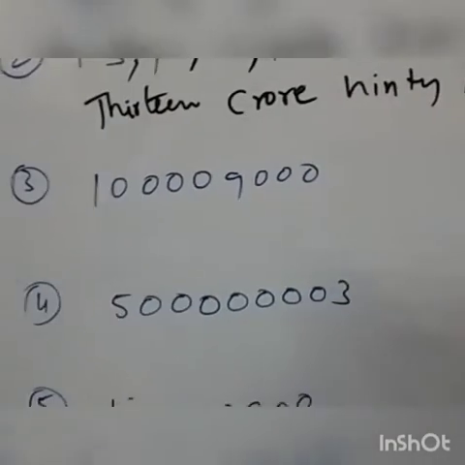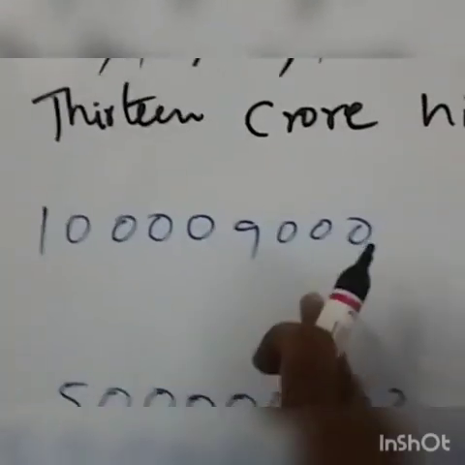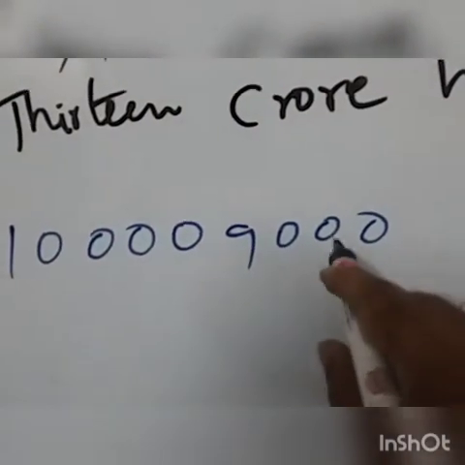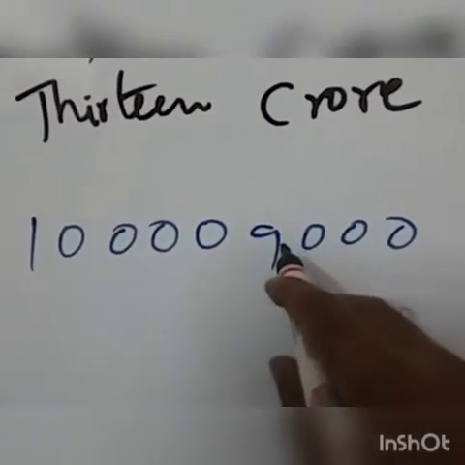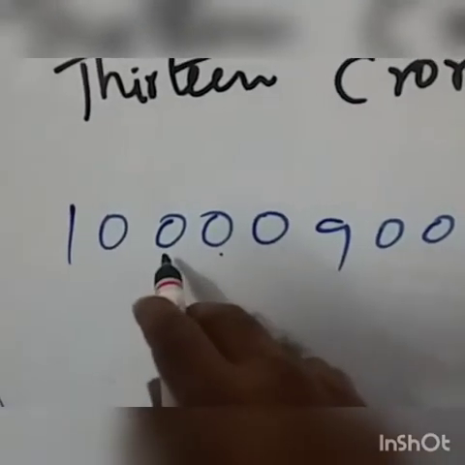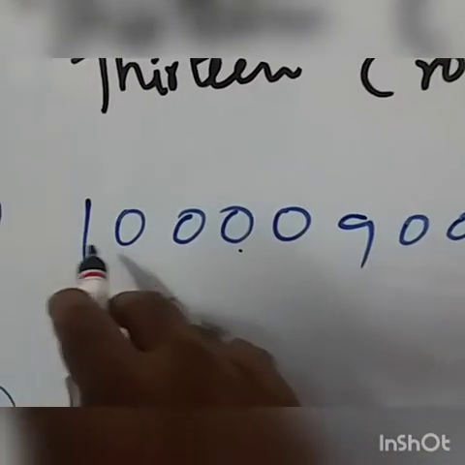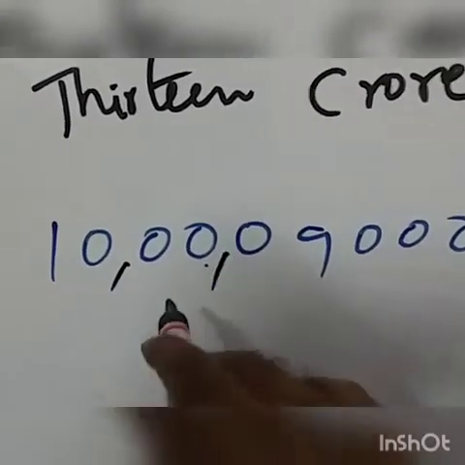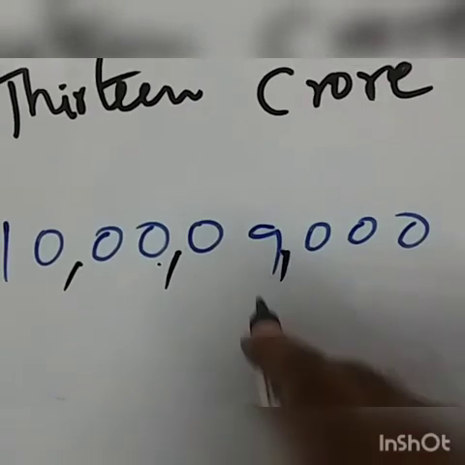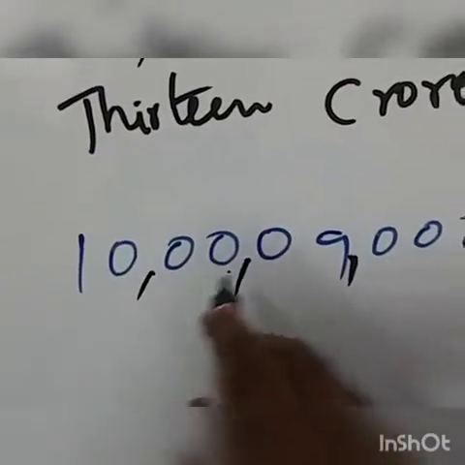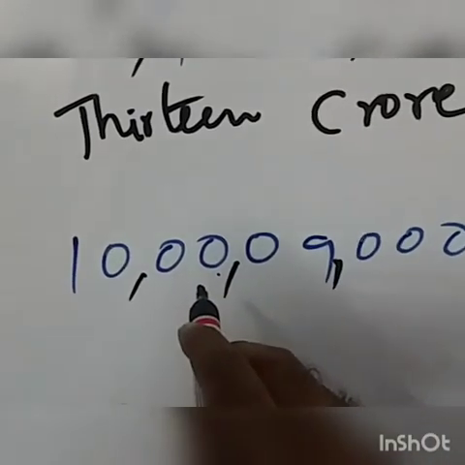One more. Here also more zeros in this number. Just observe clearly. Ones, tens, hundreds, thousands, 10,000s, lakhs, 10 lakhs, crores, 10 crores. 10 crores means keep the comma after 2 digits. 10 lakhs means keep the comma after 2 digits. 10,000 keep 2 digits. Now 10 crore, there is no number in the lakhs place, so you need not write any lakhs.